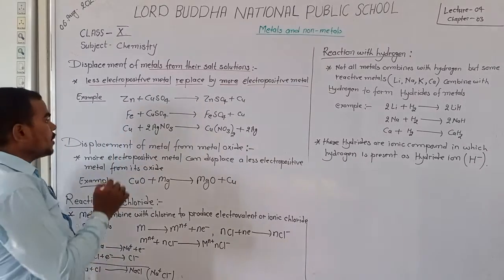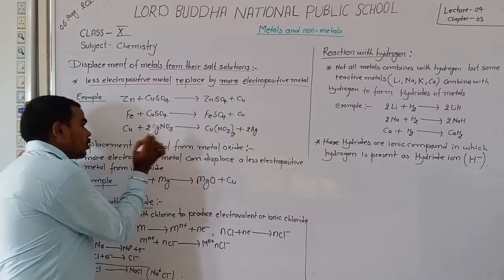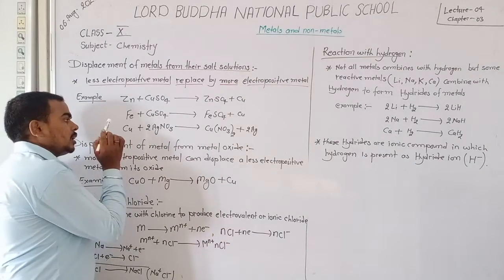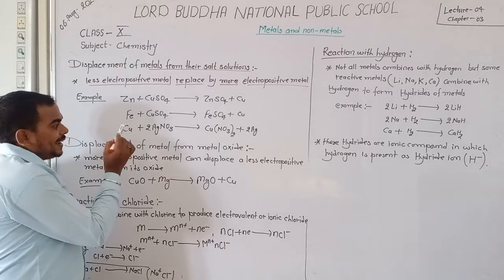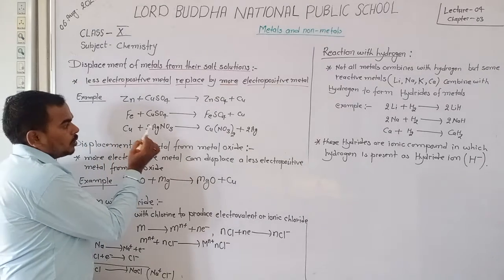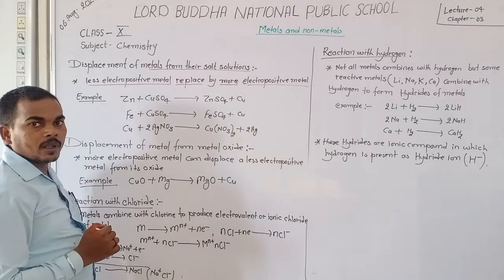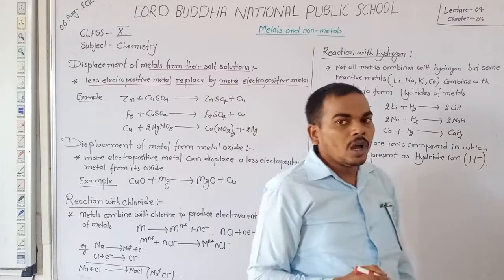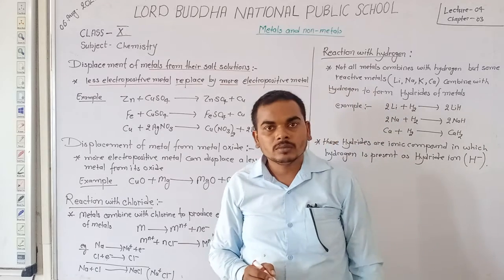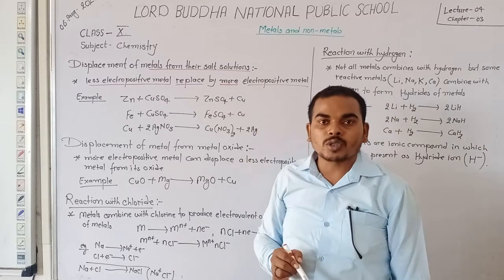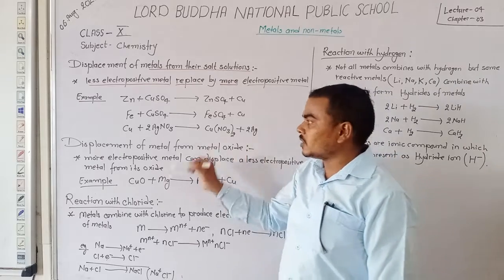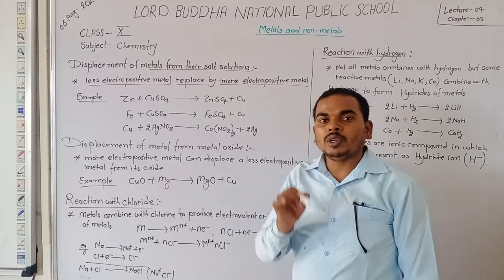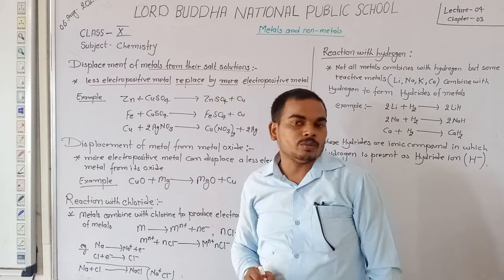Copper replaces the silver from its compound, which means the electropositivity of copper is greater than silver. Always remember, metals with high electropositivity replace the less electropositive metal present in a salt solution.